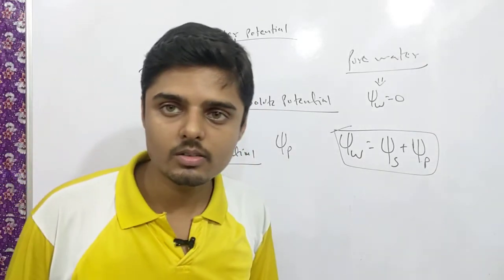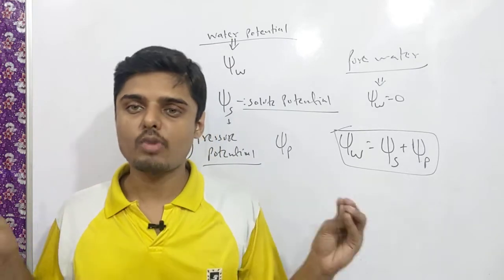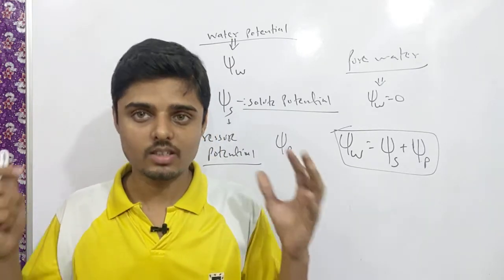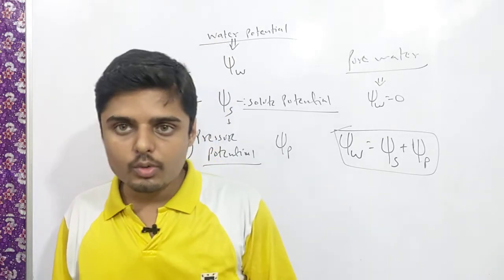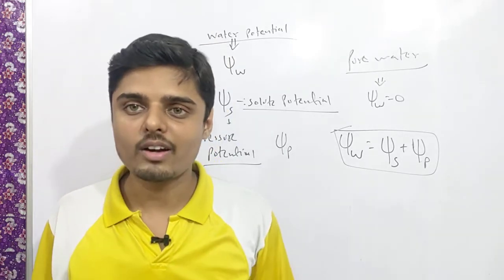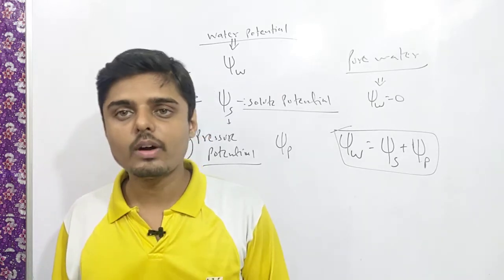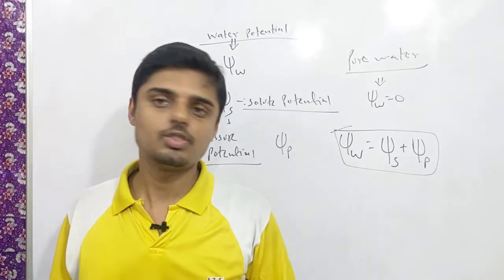What is water potential? Listen carefully. Water potential is the energy or the potential due to random movement of the water molecules, and for pure water it is considered 0.